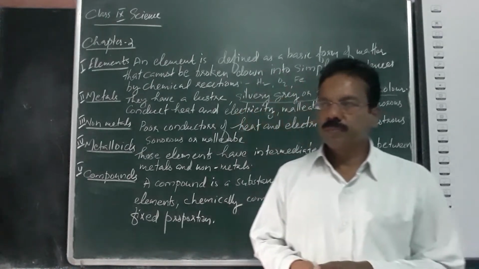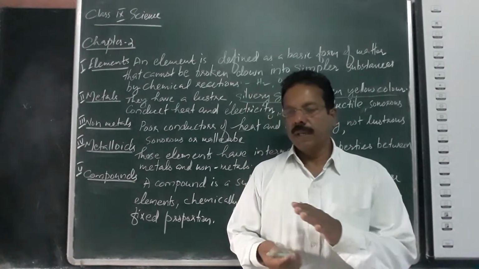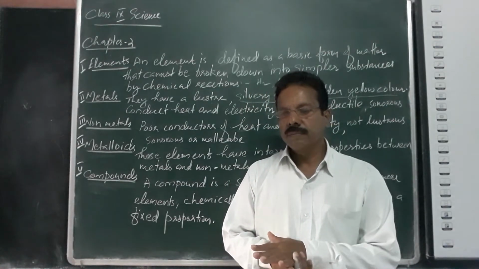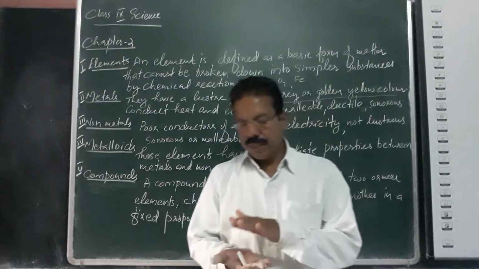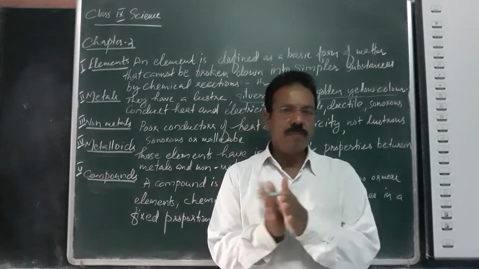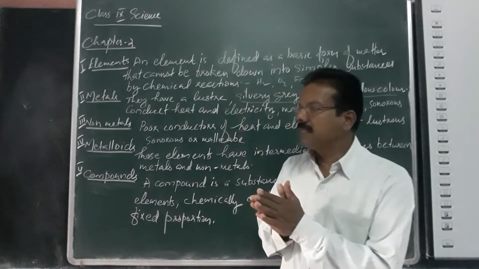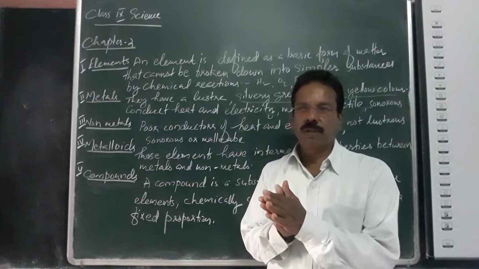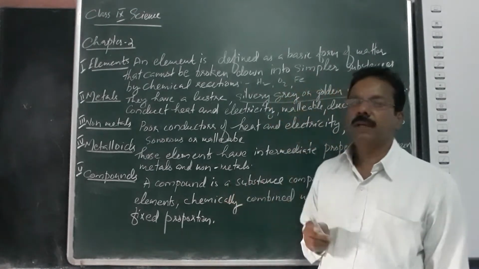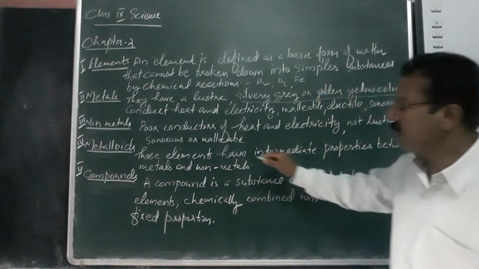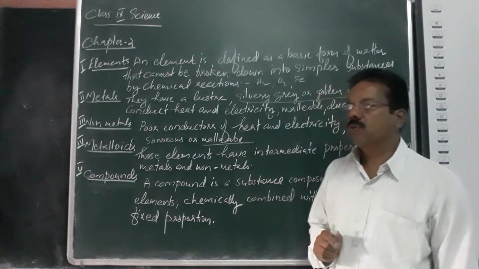When we hammer a metal with a hammer, we can make a thin sheet of metal. Such a property of a metal is called malleability. Metals are malleable.